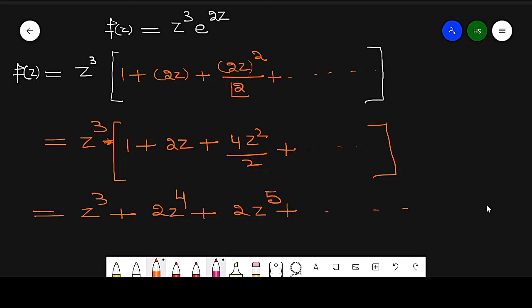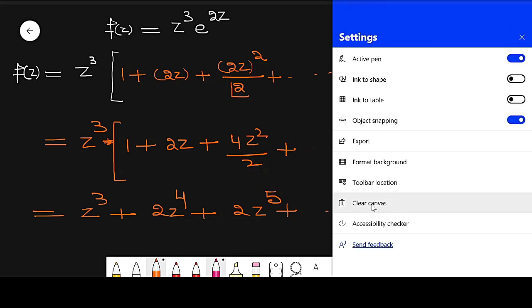So in this way we can find the Maclaurin series by using the standard formula of e raised to power z or any other formula, sin z, cos z, as well as 1 over 1 minus z and 1 over 1 plus z, as per our requirement.